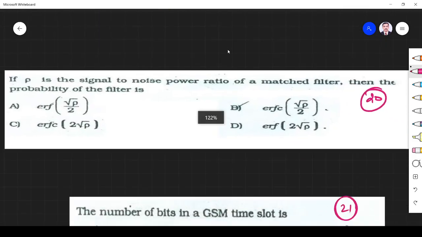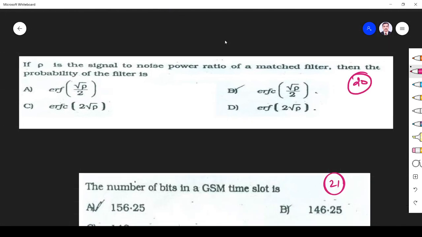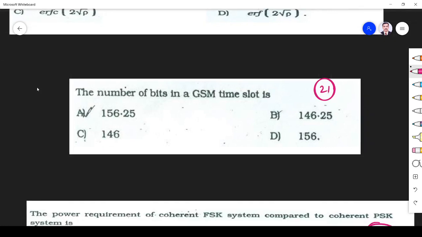Next, if rho is the SNR of a matched filter, then probability of error is Q function of root rho by 2. That is a direct question. Fine. Okay. Next question is, the number of bits in a GSM slot is 156.25 bits. This is a very, very important question.